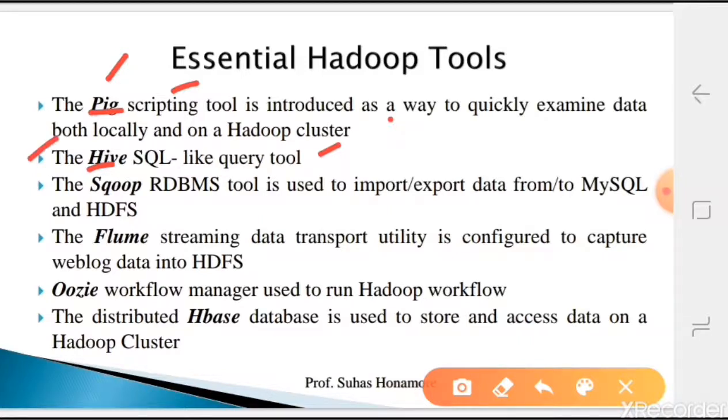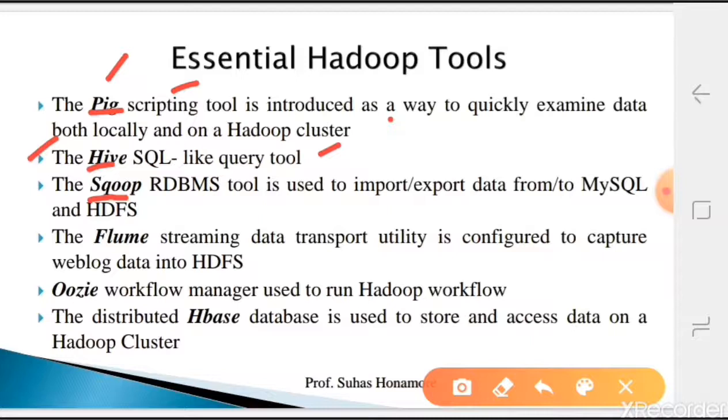Then one more tool is Sqoop. Its name came from a combination of SQL and Hadoop, both together. Before Hadoop we almost always had the RDBMS concept. The data we had in an RDBMS has to be kept inside Hadoop, or sometimes, when using the Hadoop concept, you have to keep data inside an RDBMS.